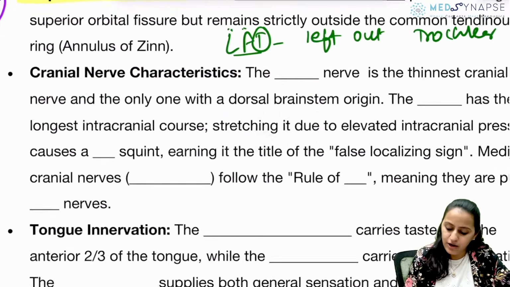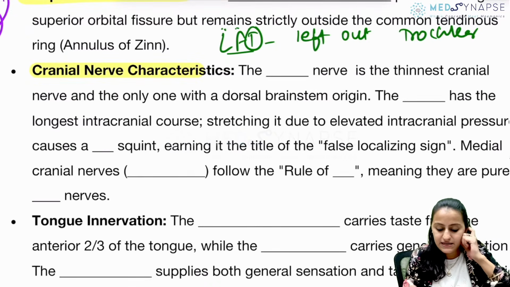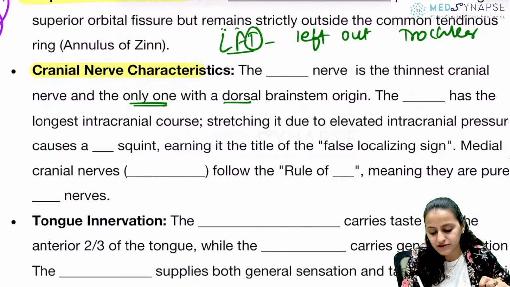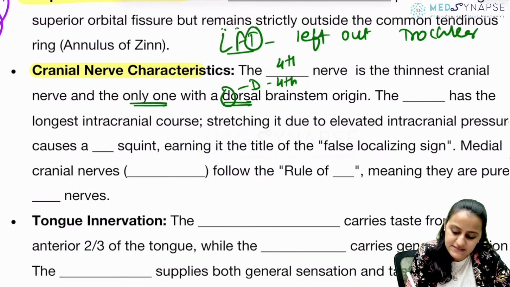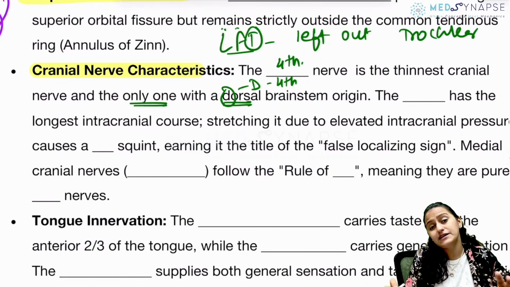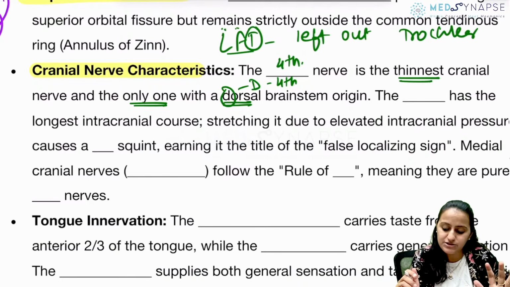Going to cranial nerve characteristics. Which is the thinnest cranial nerve and the only cranial nerve with a dorsal brainstem origin? Dorsal, D for fourth alphabet. Remember, it is the fourth cranial nerve. The trochlear nerve is the only one which comes from the dorsal brainstem, and it is the thinnest. The thickest is the trigeminal.